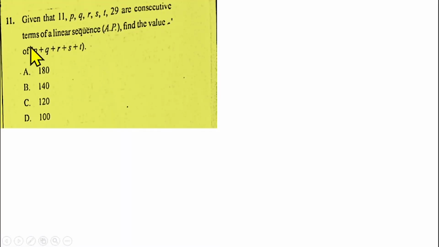sequence and series. In this case, we are given that 11, P, Q, R, S, T and 29 are consecutive terms of a linear sequence, an AP. We have to find the value of P plus Q plus R plus S plus T. The question is from sequence and series, which is AP.